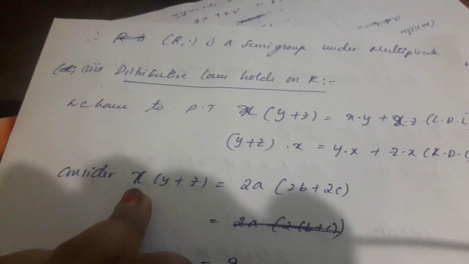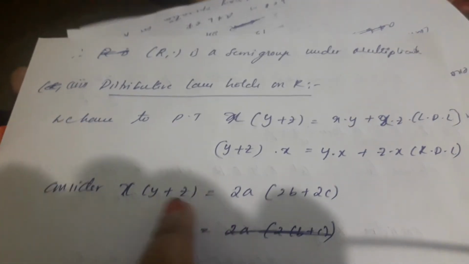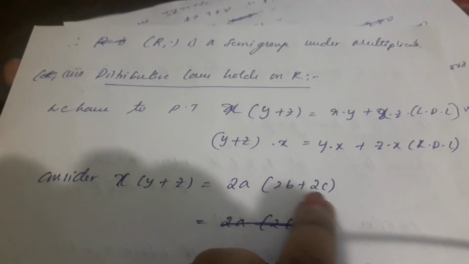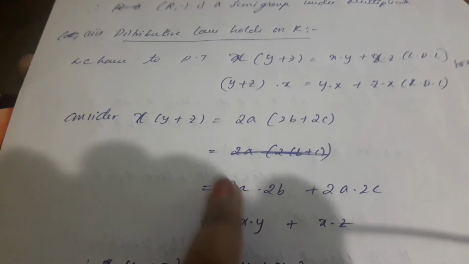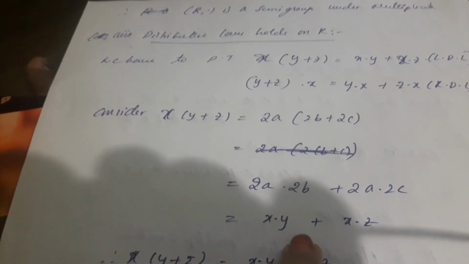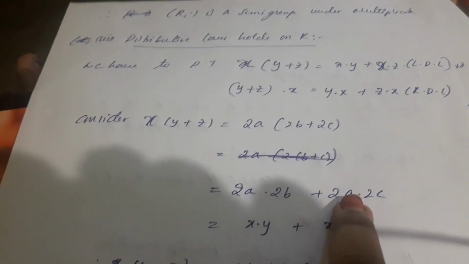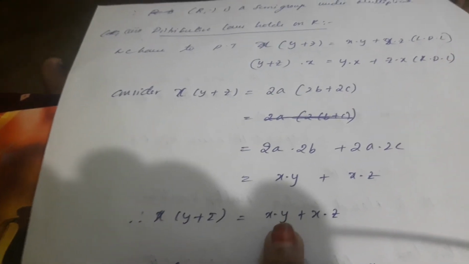Consider first the left distributive law, that is x dot (y plus z), where x is equal to 2a, y is equal to 2b, z is equal to 2c. This gives 2a dot 2b plus 2a dot 2c. This means x dot y, where 2a is x and 2b is y, plus x dot z, where 2c is z. Therefore, x dot (y plus z) is equal to x dot y plus x dot z.